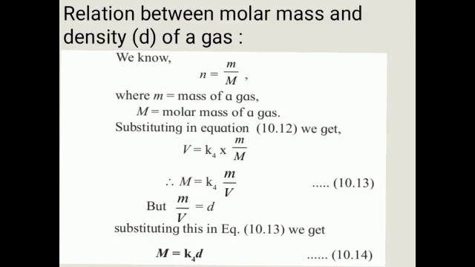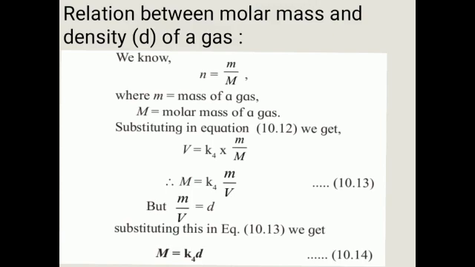Now, the relation between molar mass and density of a gas. All of you know how to calculate the number of moles. There are various formulas to calculate the number of moles. From these, one formula is used in the relation between molar mass and the density of a gas.